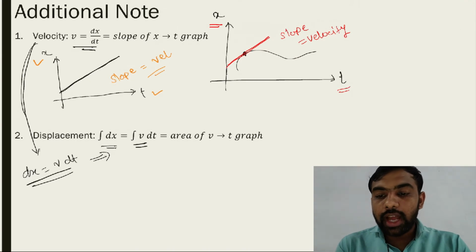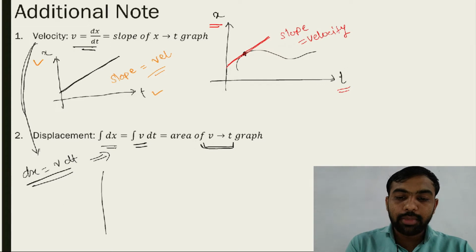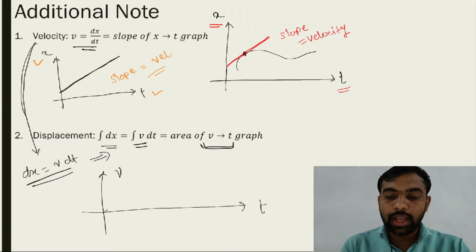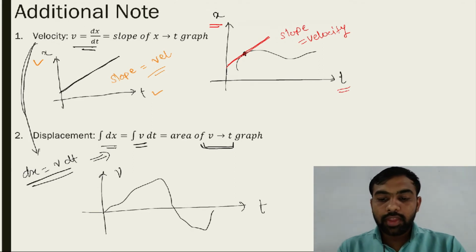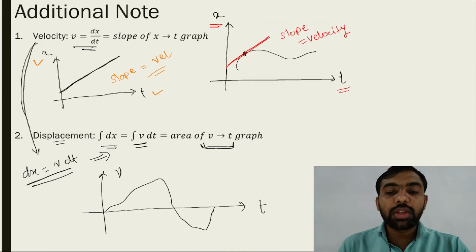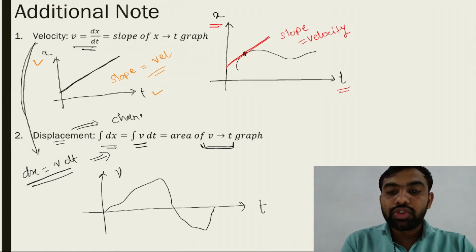So if you find the graph between v versus t, any graph between v versus t, then the area of this graph gives us a displacement. What is the meaning of displacement? Displacement means change in position.